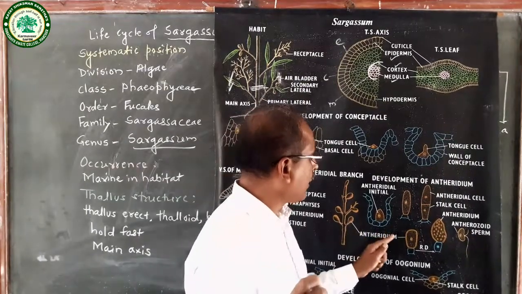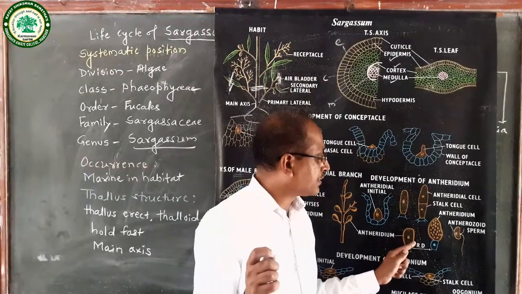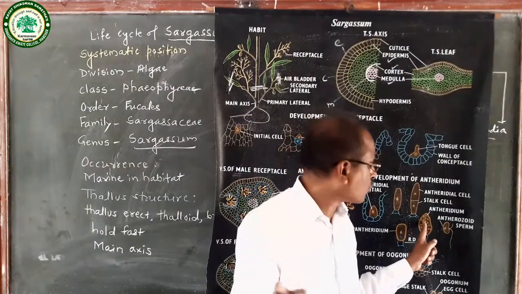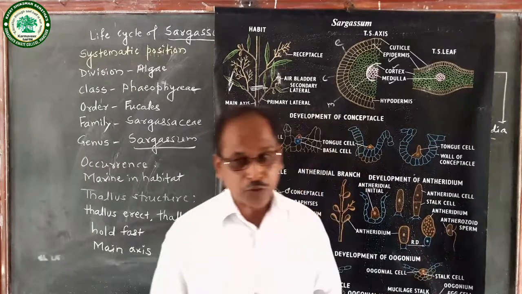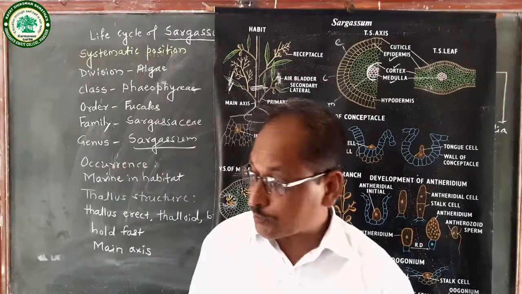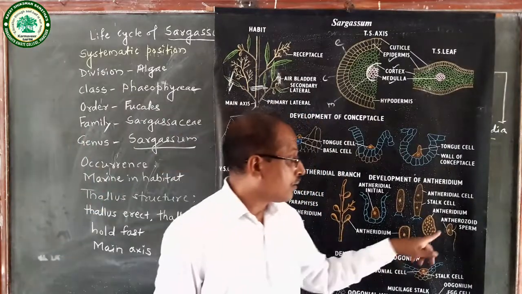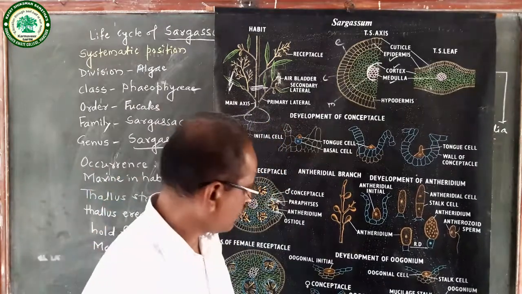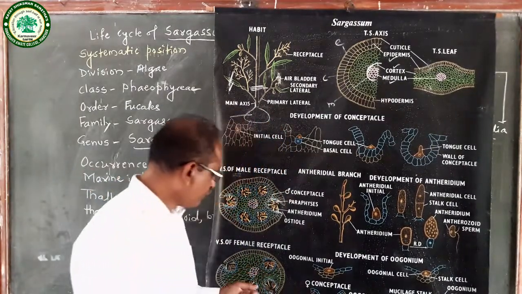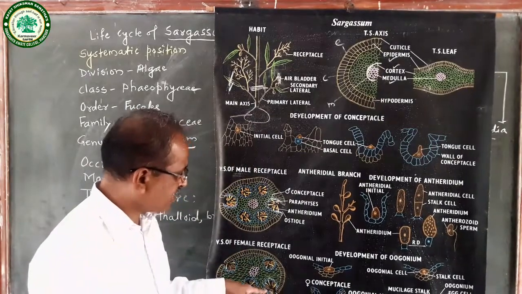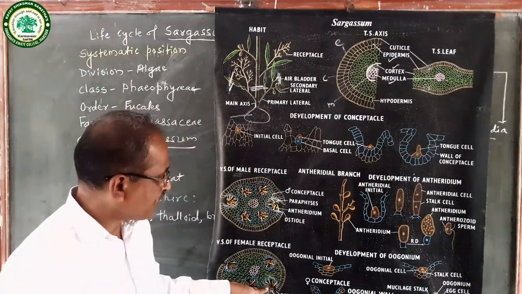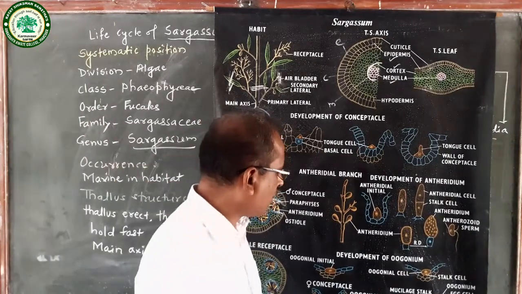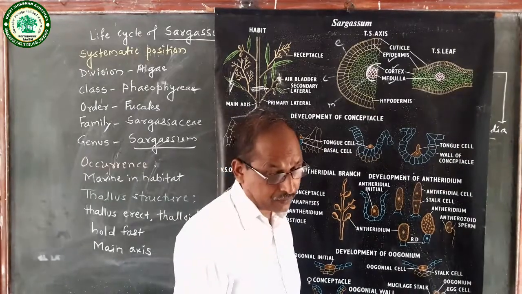The male conceptacle produces a number of antheridia. Antheridium consists of antheridium mother cells. In the antheridium mother cells, reduction division takes place. It produces antherozoids or spermatozoids, which are flagellated. While in the female receptacle, there is a female conceptacle. In the female conceptacle, that is the female reproductive organ, oogonium is present, and that oogonium produces an egg.